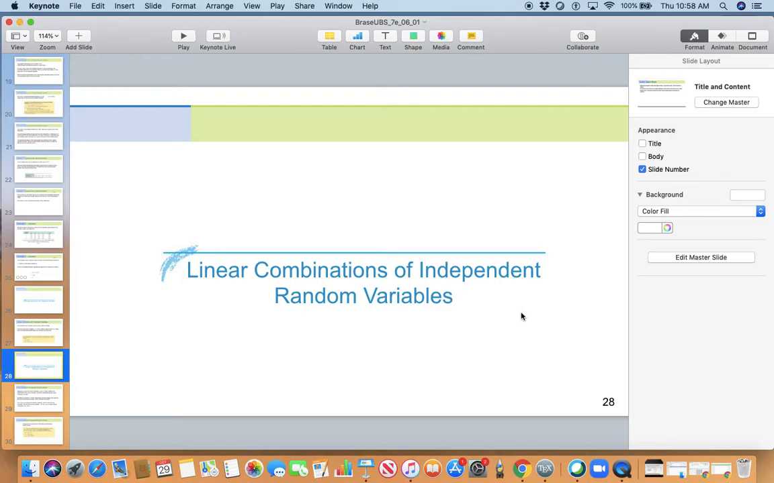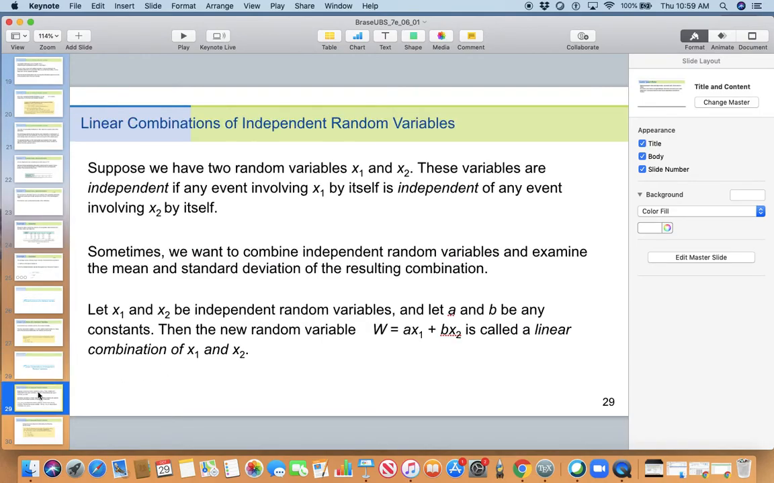Linear combinations of independent random variables. If you have two random variables, x1 and x2, they are independent if any event involving x1 by itself is independent of any event involving x2 by itself. Okay, this can be technically understood in examples. That is, the events are independent. We know what independent events are from probability.